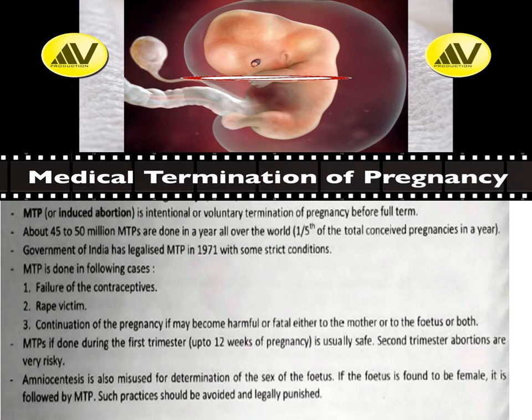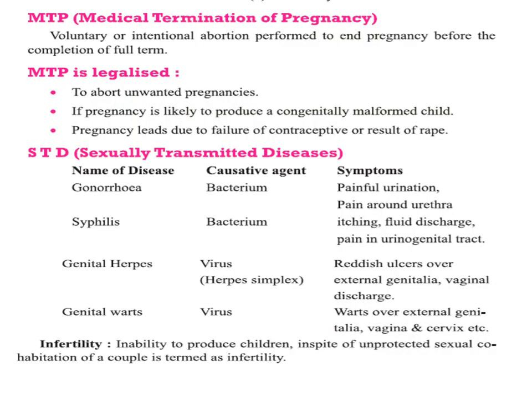Now MTP is done only in a few cases: when there is failure of contraceptive methods, when the victim is raped, or when continuation of pregnancy can lead to a fatal condition or death of the female or the fetus. At that time only MTP can be done. Okay, so this is again mentioning how MTP is legalized.